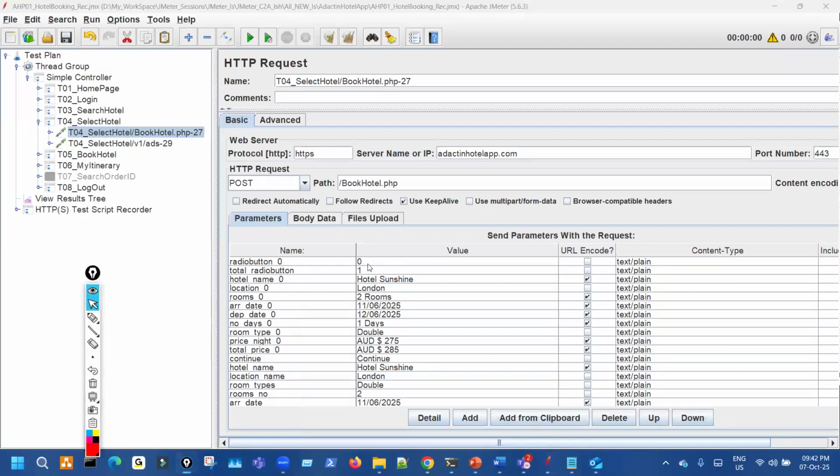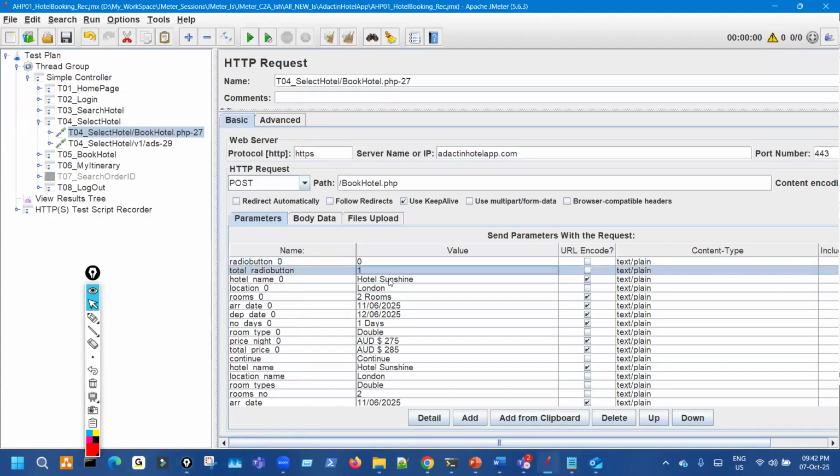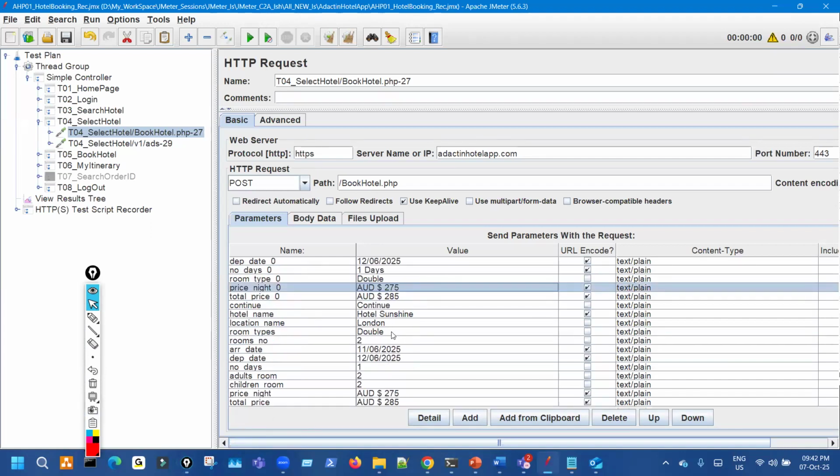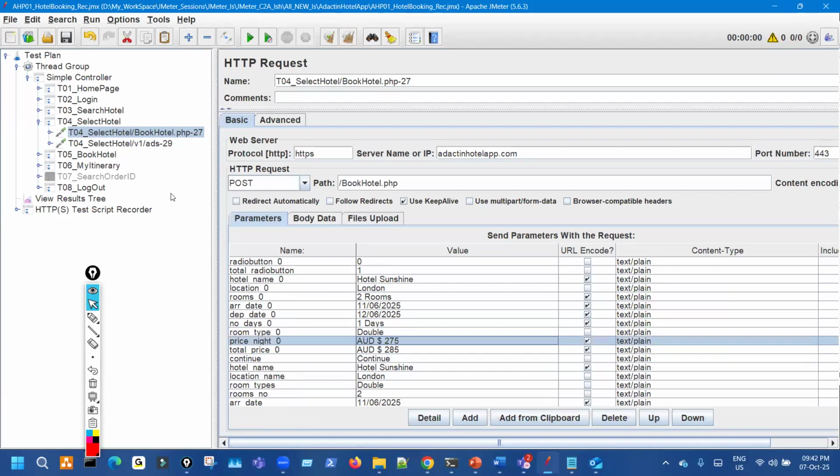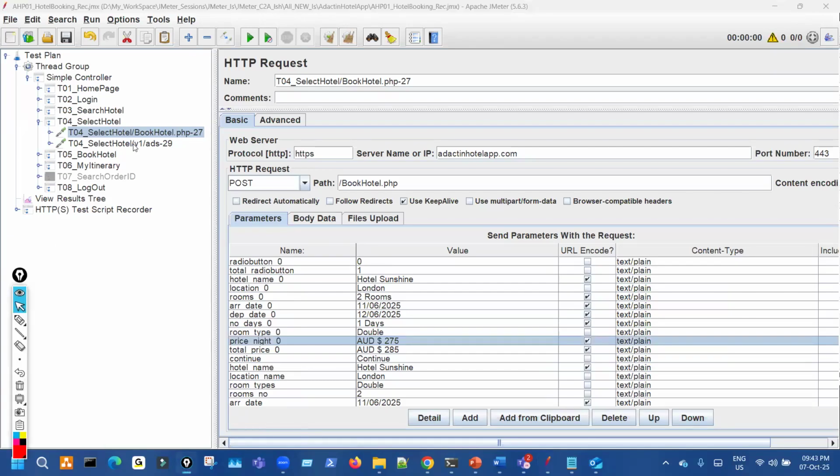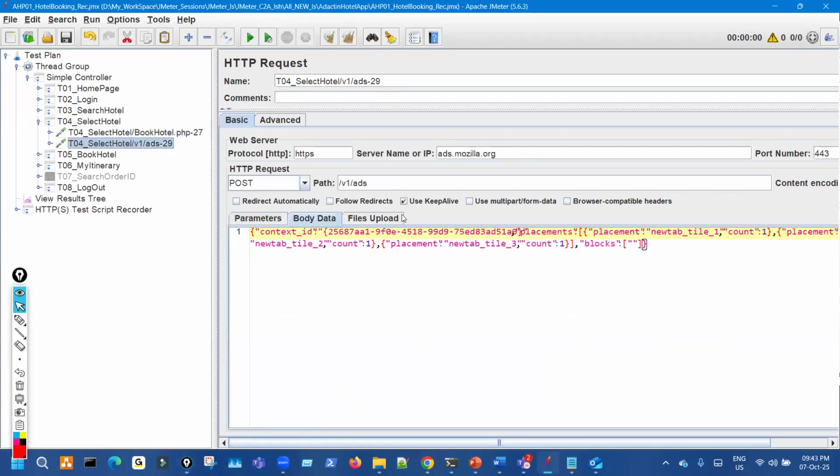With the previous selection as well: the members, which hotel, location, check-out, what is the price, everything. This will go as a payload. I'll explain the correlation and other stuff later. But this is a raw recording, meaning raw, original.